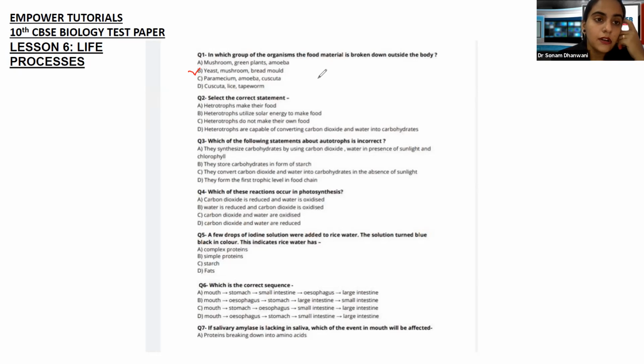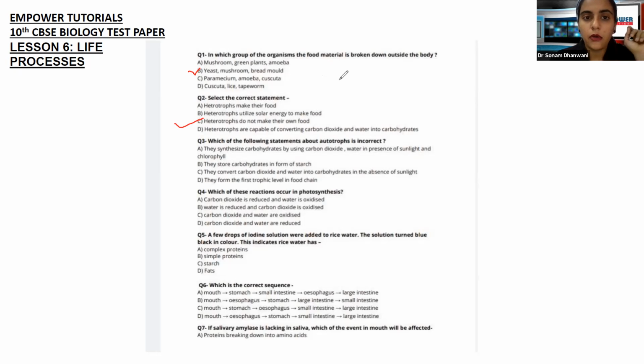Firstly, only if you know the answer can we discuss the other points, right? We have studied all the different modes of nutrition. What are autotrophs, what are heterotrophs? Last class we also saw what is the saprotrophic mode of nutrition, what is parasitic, and what is holozoic. So we know that autotrophs are organisms which synthesize their own food, and heterotrophs depend on others. Which means heterotrophs do not make their food. So the answer to our question is option C, which says heterotrophs do not make their own food.